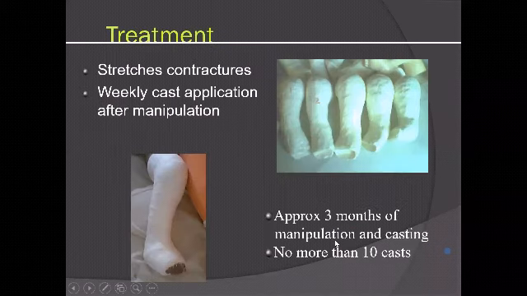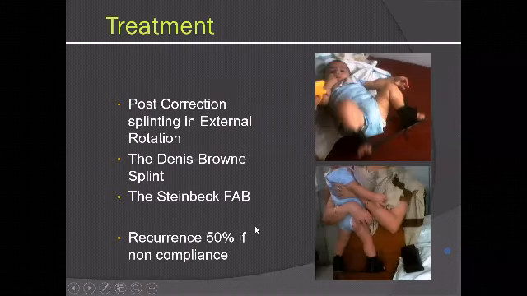Okay, so it's a weekly stretching of contracture with a cast application. Here you use cast, there are no tapes. Approximately 5 to 6 plasters are usually enough till you get about 70-degree abduction, and then you do the tenotomy. Post correction, you need to stabilize the foot for a long period of time in abduction and external rotation. So a modification of the DB splint called a Steenbeek brace is used. If you do not use bracing correctly, you get 50% recurrence rates.